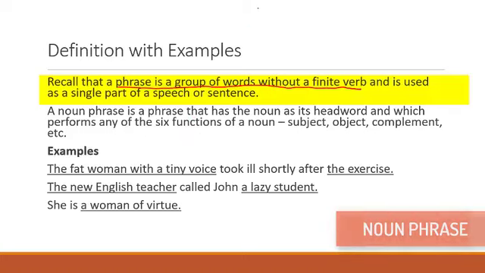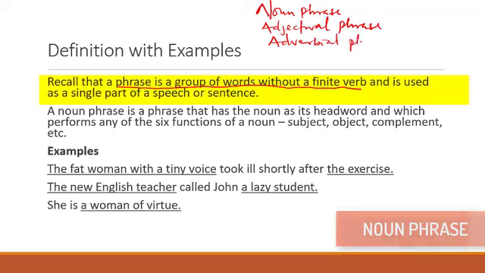And we have three different kinds of phrases. We have the noun phrase, the adjectival phrase, the adverbial phrase, and the prepositional phrase.